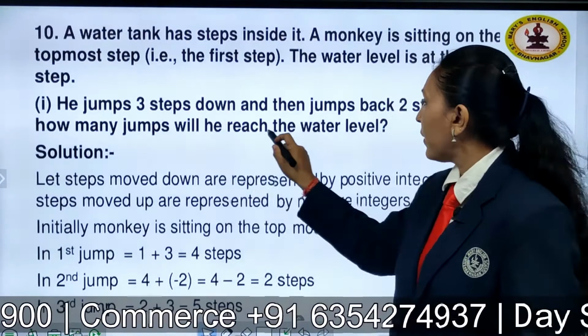Now children, there is one pattern given to us where we have to answer the question. Now let us see what it is. Now the first one: if the number of steps moved down is represented by a negative integer and the number of steps moved up by the positive integer, now let us complete the pattern here. The pattern given to us is -3 plus 2. Now children, this pattern we have to carry forward till we come to the answer, that is -8. So we have to reach till we get -8.